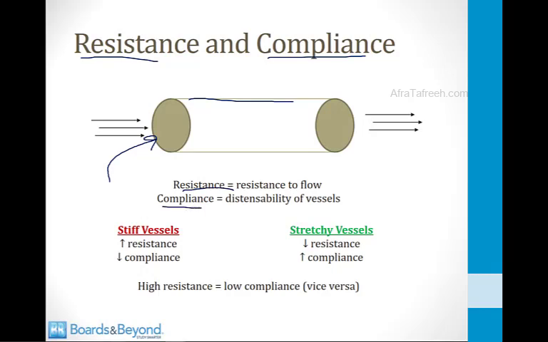The term compliance means the distensibility of vessels, and resistance and compliance are related. Stiff vessels have a high resistance to flow and a low compliance. They are not very stretchy at all. Stretchy vessels have a low resistance to flow and a high compliance, and these are the two concepts of resistance and compliance that are important to blood flow mechanics. High resistance vessels tend to have a low compliance and vice versa.